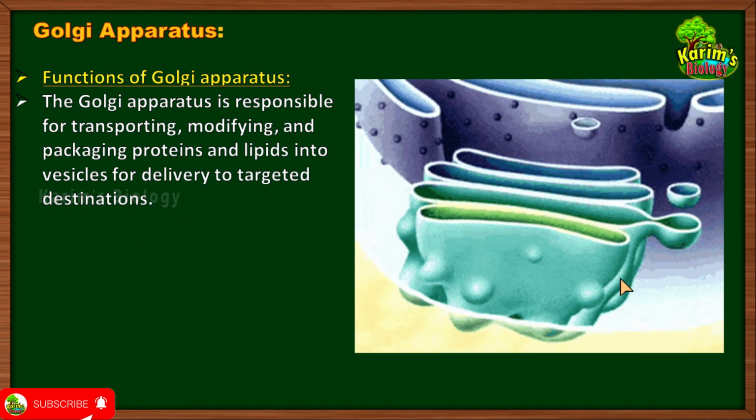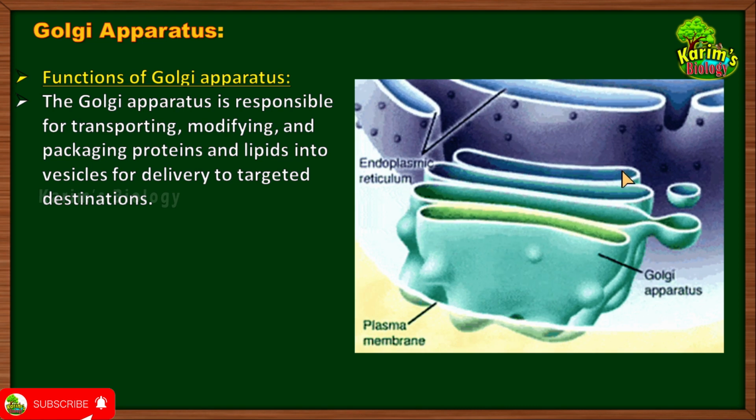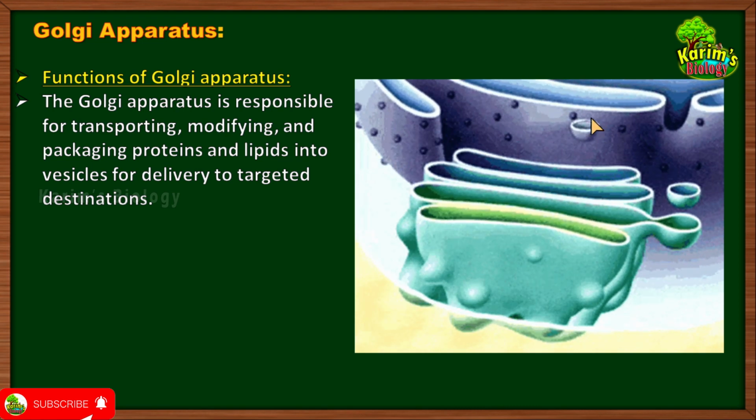This is one more animation which clearly explains this concept. Look here, this is ER. From the ER, a vesicle called a transport vesicle is pinched off. It is coming and fusing with the cisternae. This is how the cisternae are formed. But what is this vesicle bringing from the ER? This vesicle is in fact bringing the protein and lipid that are manufactured in the ER to the Golgi apparatus.